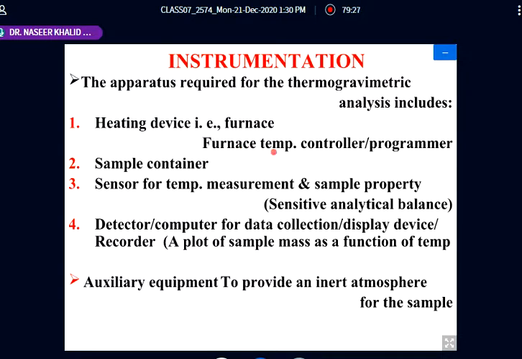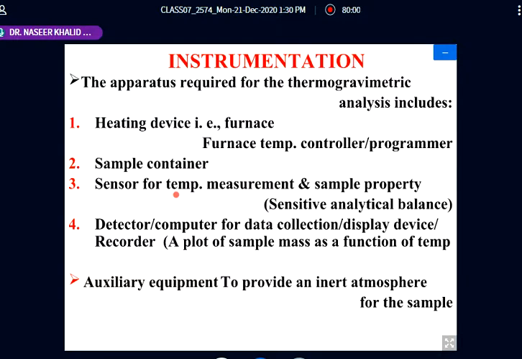The temperature ranges from ambient temperature generally up to 1,000 degrees, but in a control fashion, as a computerized program. And number two, the sample container in which the sample is placed and heated, and then a sensor for temperature measurement. How can we measure the temperature?